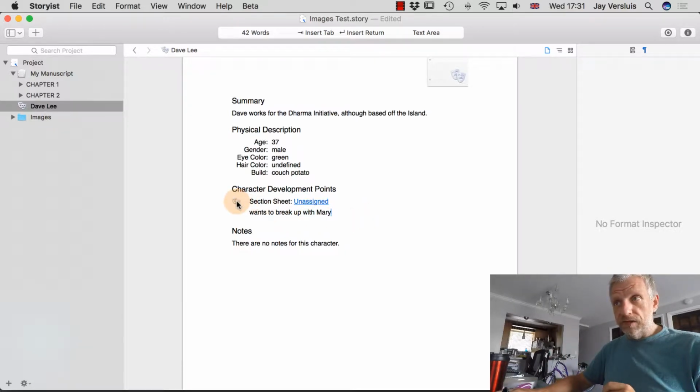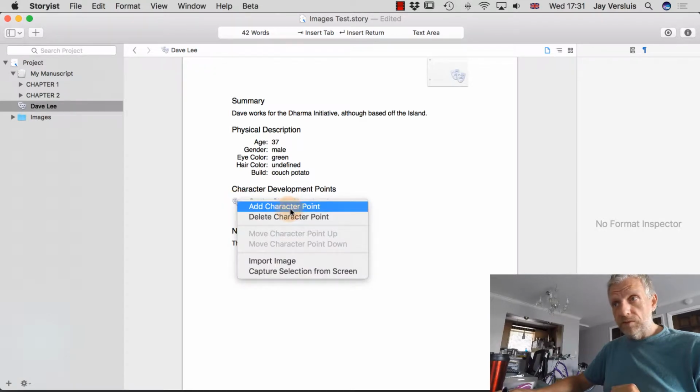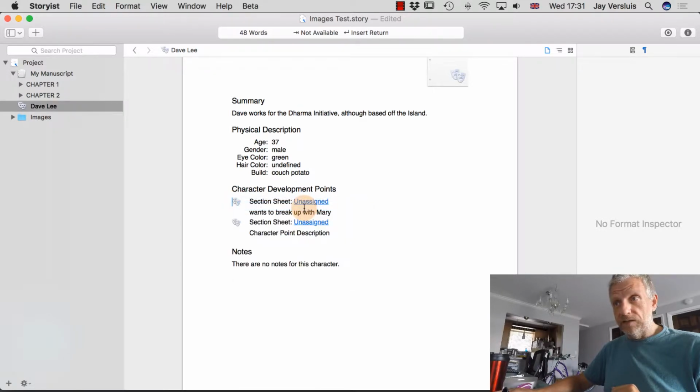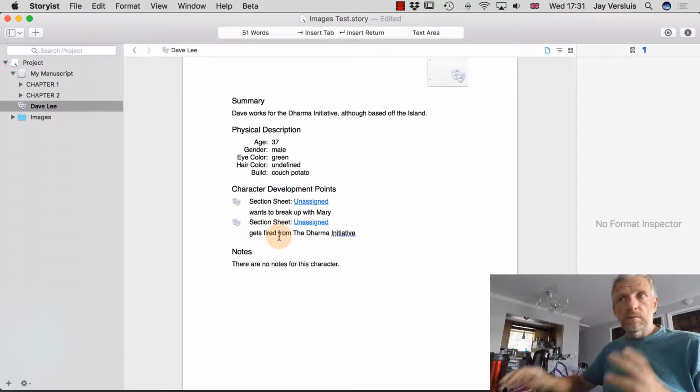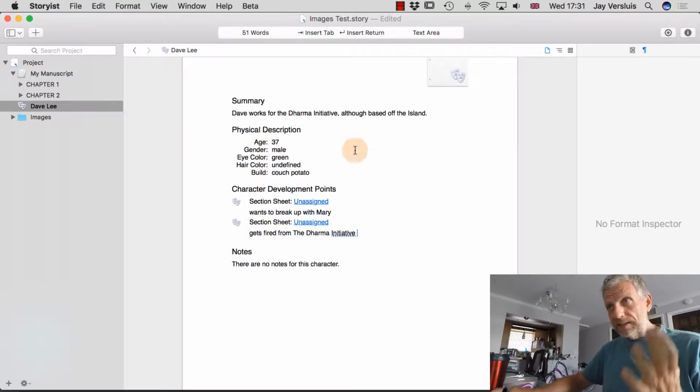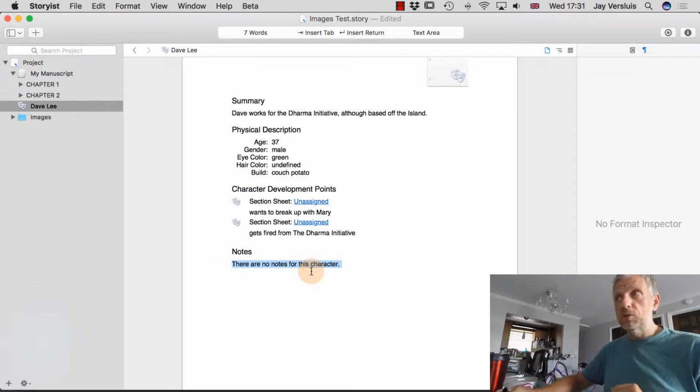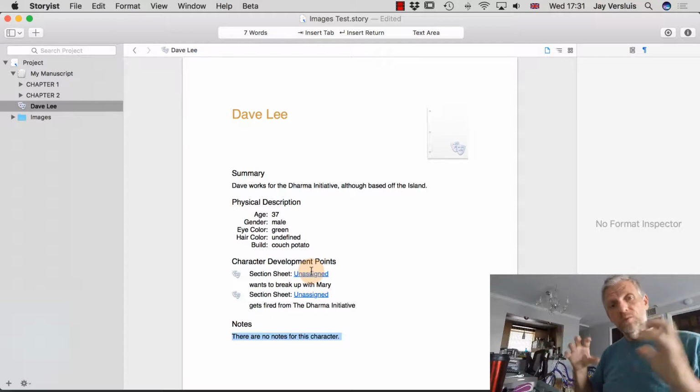Then we can add another character point and say gets fired from the Dharma Initiative. Obviously you can have as many character points as you like. You can also take notes about your character. So go crazy and put everything about your character in one place. That's what this is really designed for.